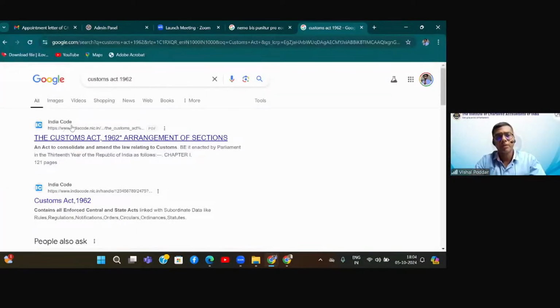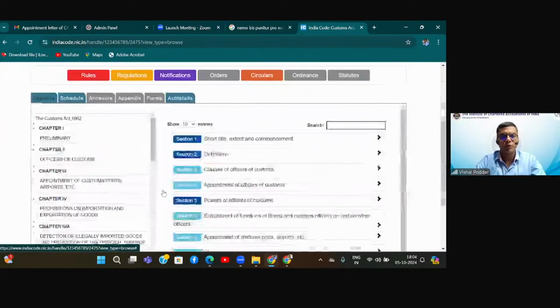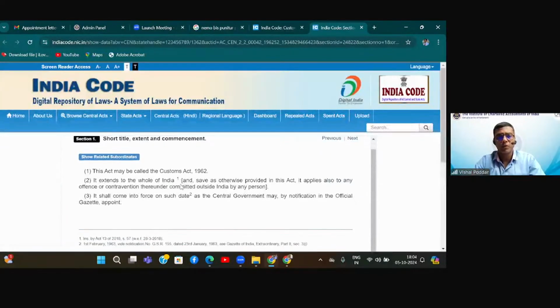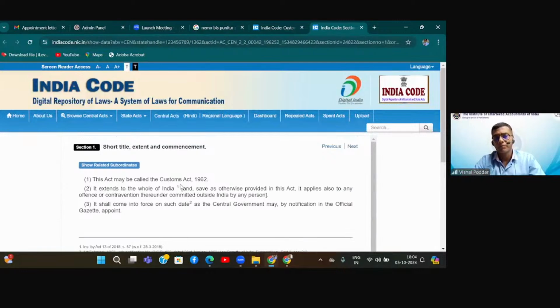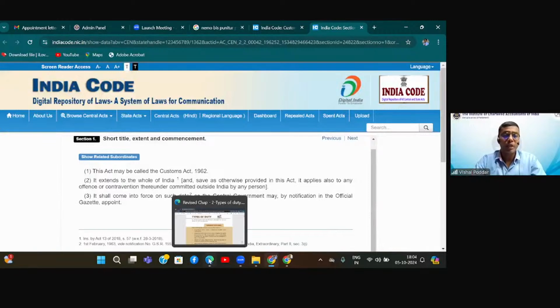And remember this website. Normally, I find this website more authentic for downloading any acts. So, Indian Code. Even you have links from our institute's portal also. So see, from here, you can go to the Customs Act, the Bare Act. I presume you're talking about the Bare Act. So you have it here, section wise, right? So you can very well refer to it from here. And I appreciate that you all are keen on referring to the Bare laws also. Fine?